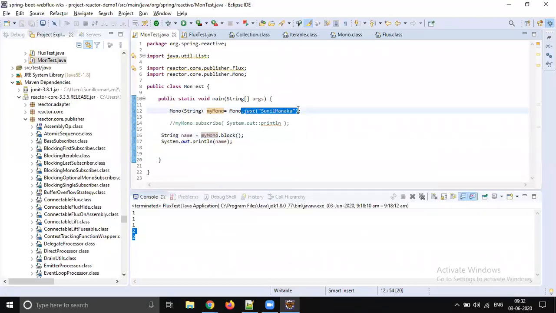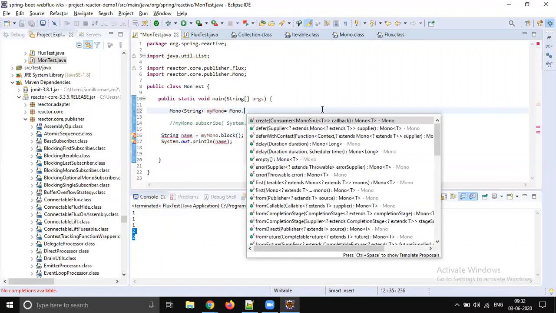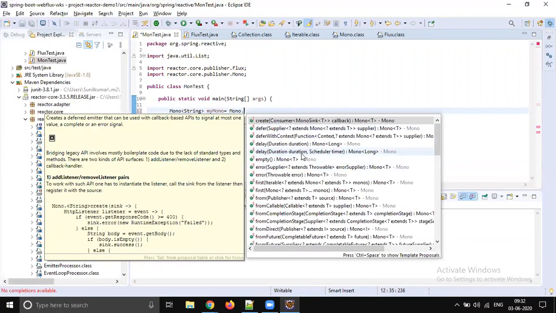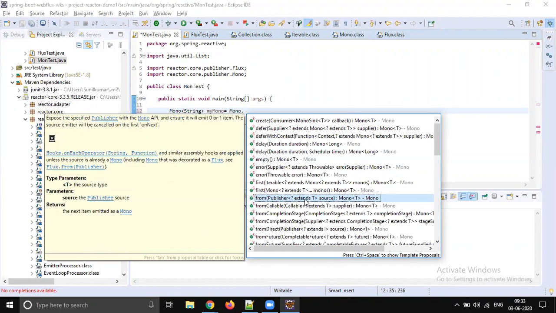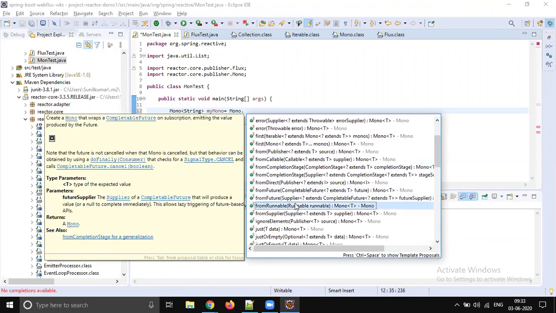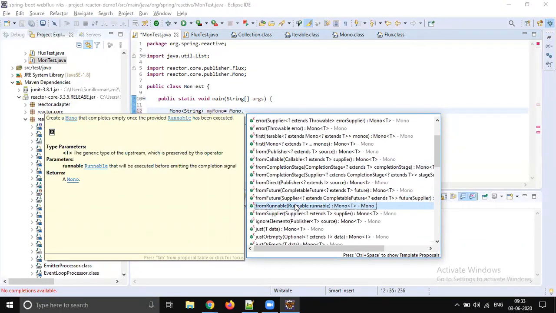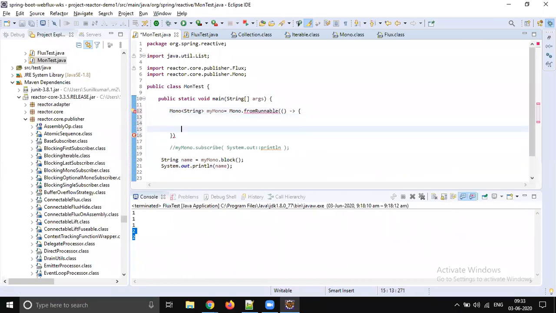For example, let me check, is there any way I can put some delay here? Okay, some delay, but delay with the data we want to write. For the publisher, we have from publisher, from callable, from future, from runnable. Let's do one thing: let's create it from runnable. I will write the lambda expression directly.